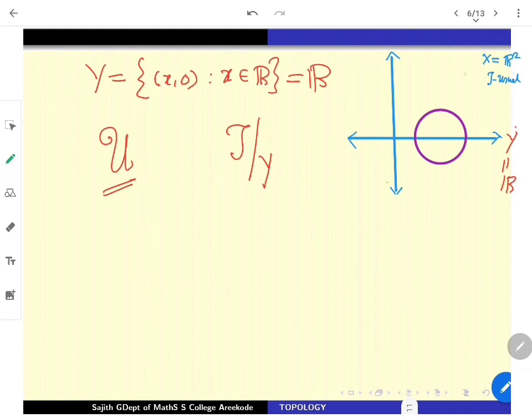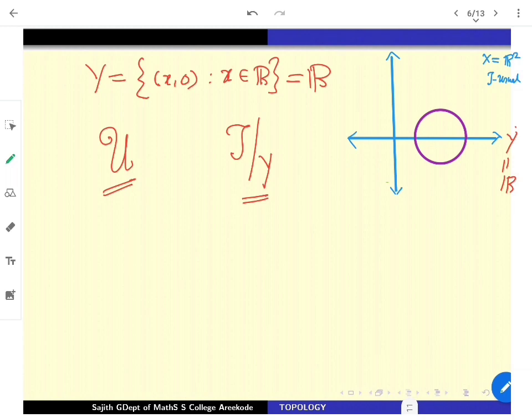There is the usual topology on the plane, so the subspace topology is given to R. R, with its usual metric, also has the metric topology. So actually U is the same as tau restricted to Y.